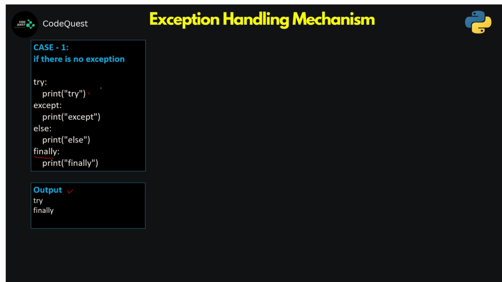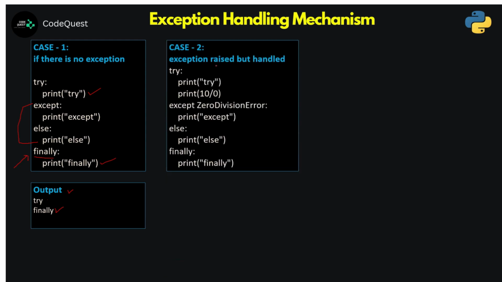As a result, you can see the output here. We are getting this try printed, which is a part of your try block. Because there is no exception, there is no role for this entire portion. But this finally block will definitely execute, where I am trying to print finally. So the output is try and finally.